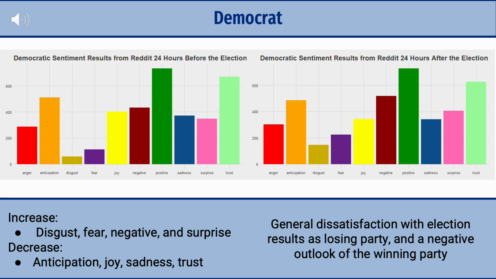We saw a decrease in the following emotions: anticipation, joy, sadness, and trust. So a decrease in anticipation is just natural following the election results being shown. A decrease in joy shows less celebratory sentiment, also tied to general fear and disappointment. A decrease in sadness could be because their emotions are now being shifted to more active ones, less passive ones like sadness. And then a decrease in trust could show less trust in the election, but it also could show no trust for the party that's won to lead the country.